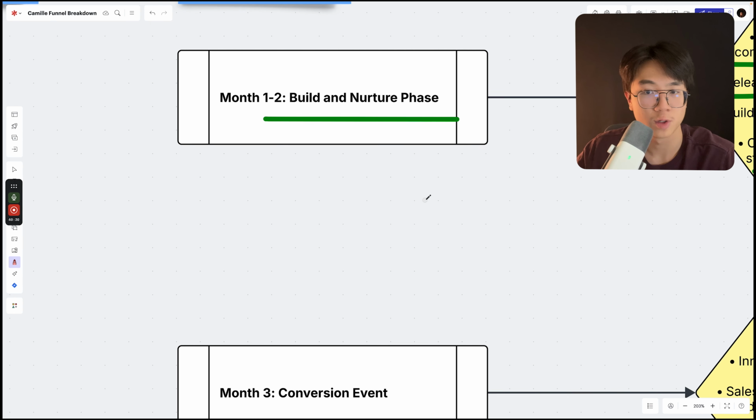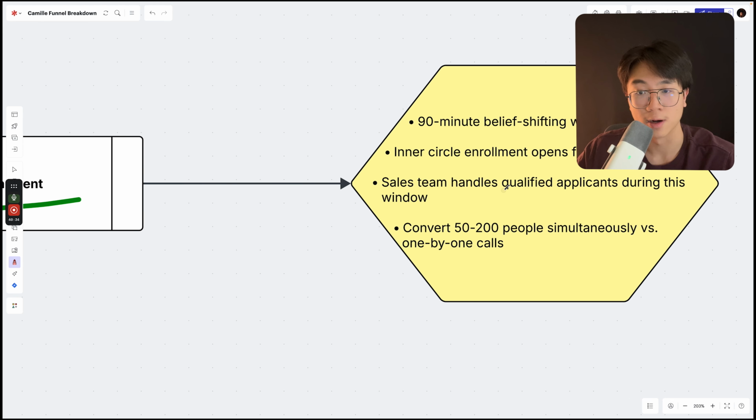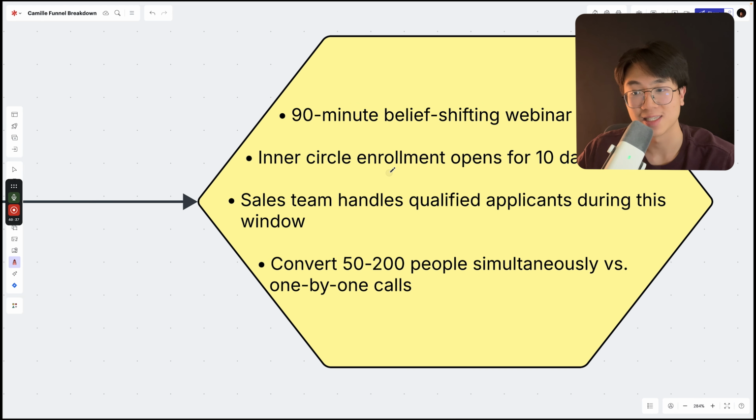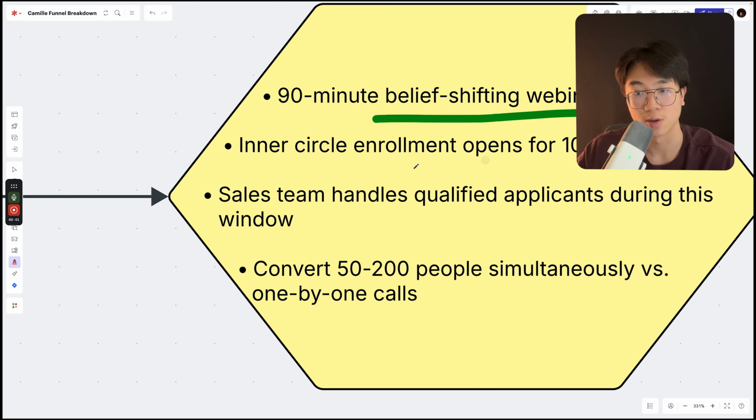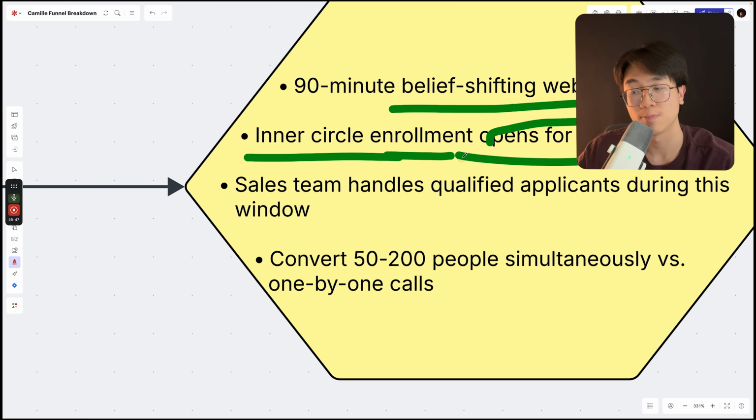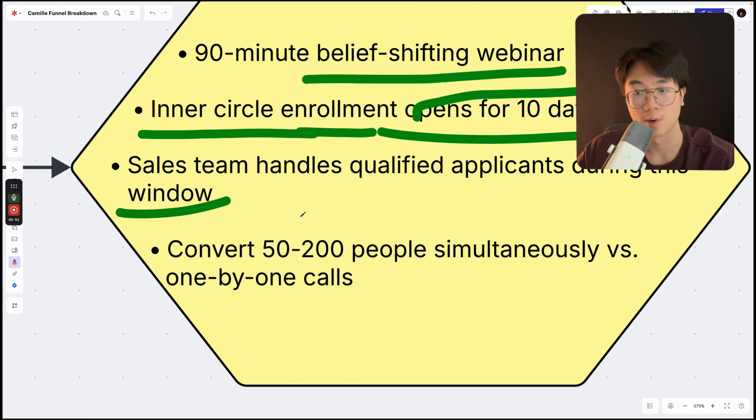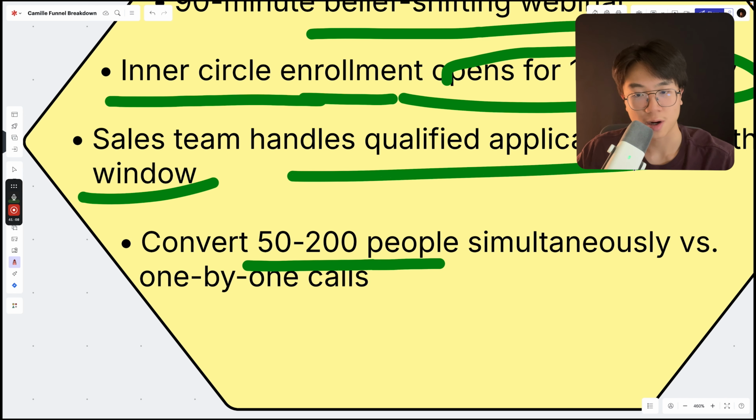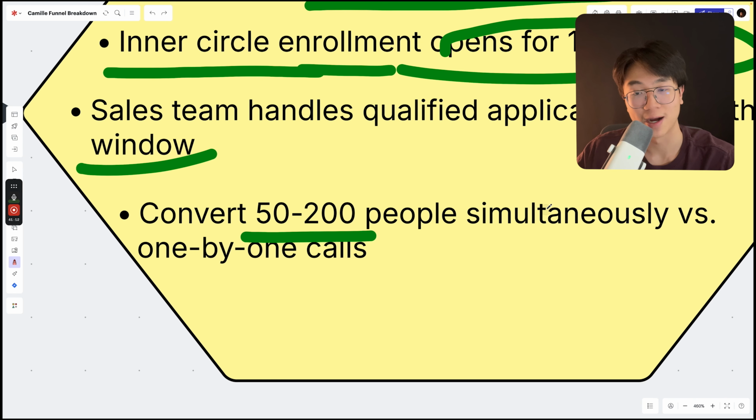And this conversion event can be a 90-minute belief-shifting webinar, which at the end offers his inner circle enrollment, which is only open for around 7 to 10 days. So the sales team handles qualified applicants during this window and converts around 50 to 200 people simultaneously, instead of having to hop on one-on-one calls. So the sales team can convert 50 to 200 people each time Camille runs this webinar.